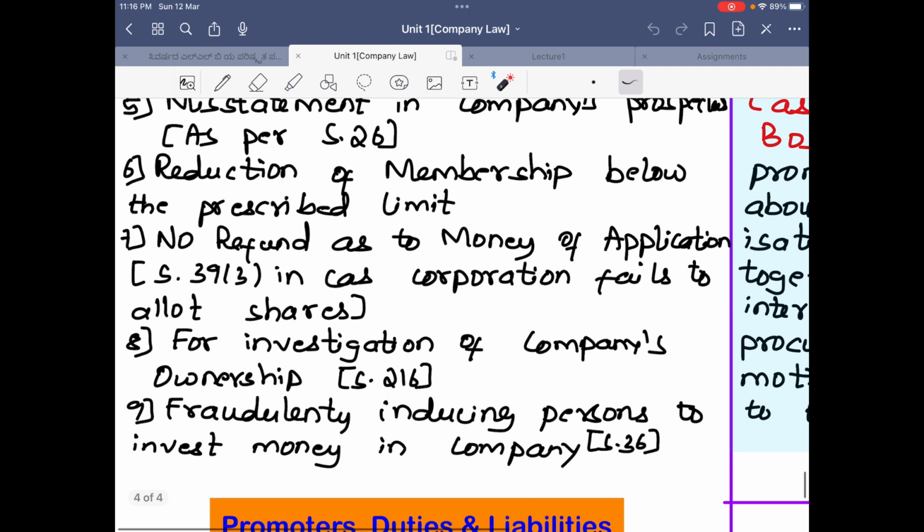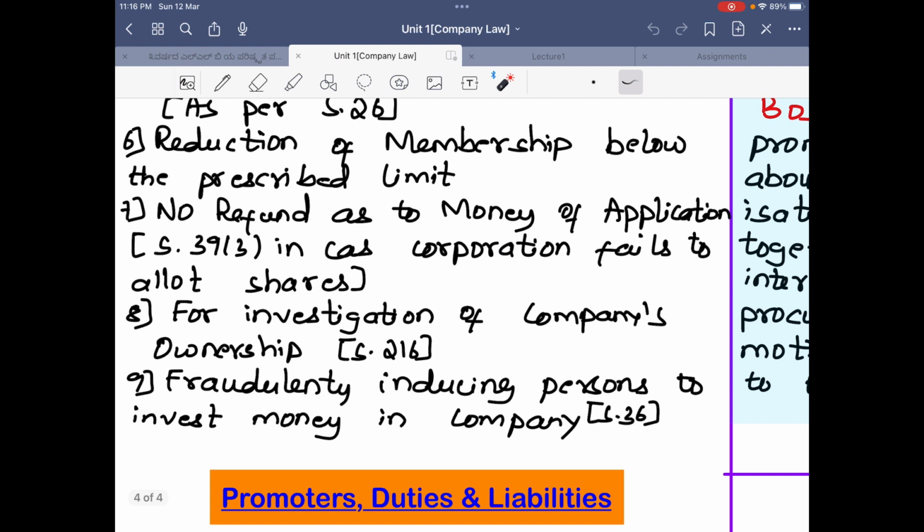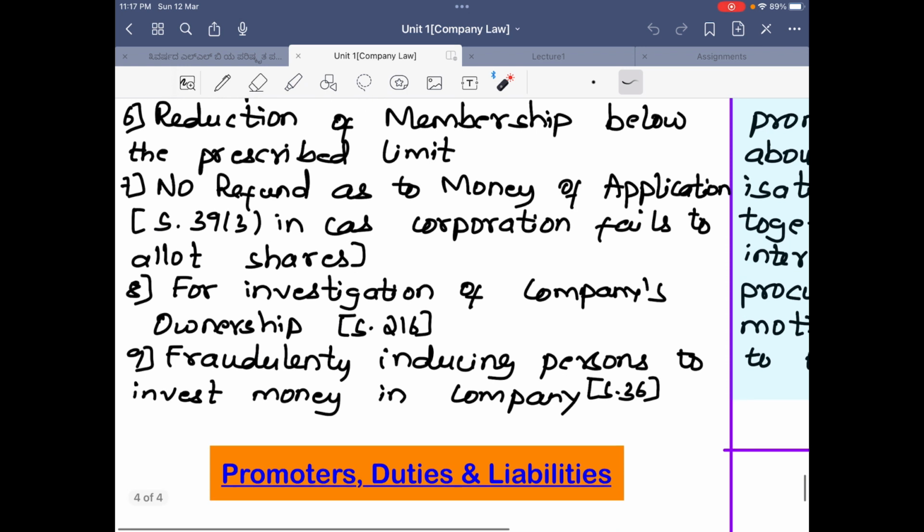No refund of application money. So they have created shares, but the allotment of shares fails and they do not refund the money, then also the corporate veil can be lifted. For investigation of the company's ownership, to find out who is the owner of the company, at that time also the corporate veil can be lifted. Fraudulently inducing persons to invest money in the company. So if they invite people to put money into the company through fraud, then also the corporate veil can be lifted. So this is the lifting of the corporate veil.